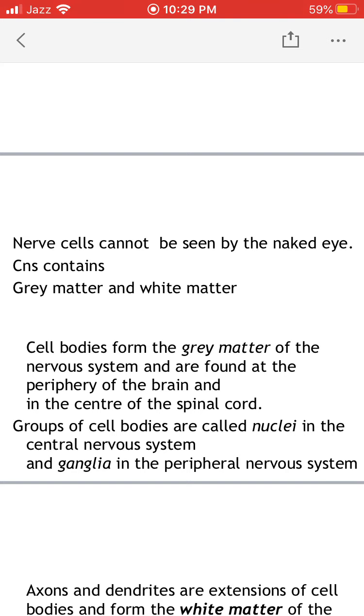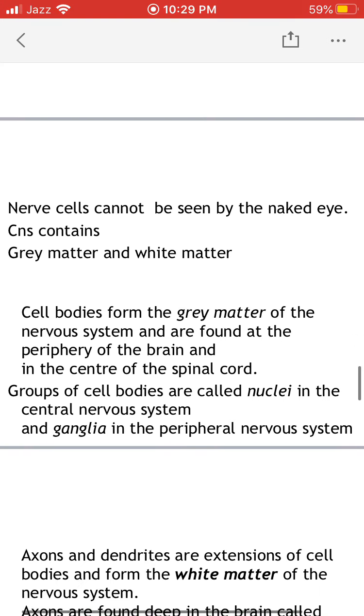Central nervous system contains a gray matter and a white matter. Cell bodies of the neurons form gray matter of the central nervous system, and gray matter is present around the periphery of the brain, while on the other hand the gray matter is present in the center of spinal cord.